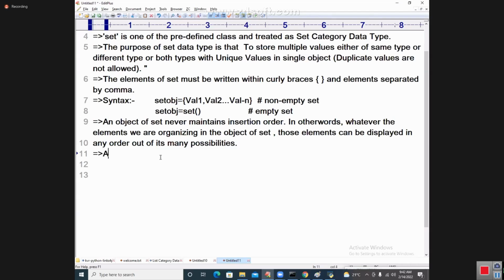So on the object of set, we can't perform indexing and slicing operations. These are regularly asked questions from an interview point of view.